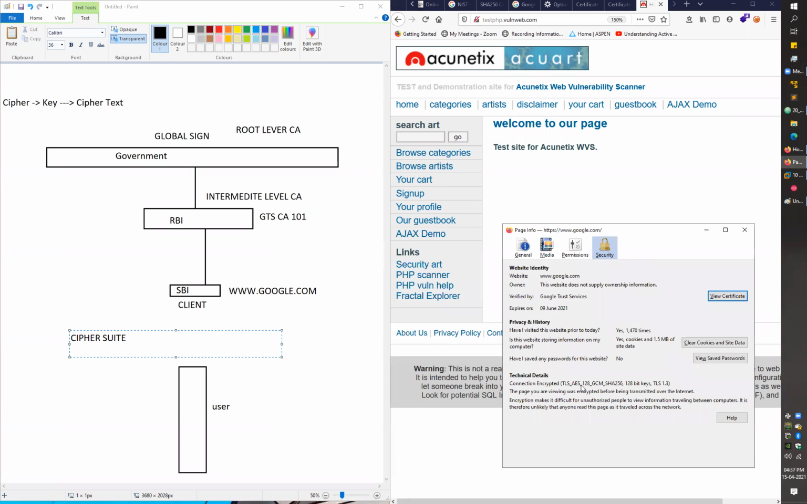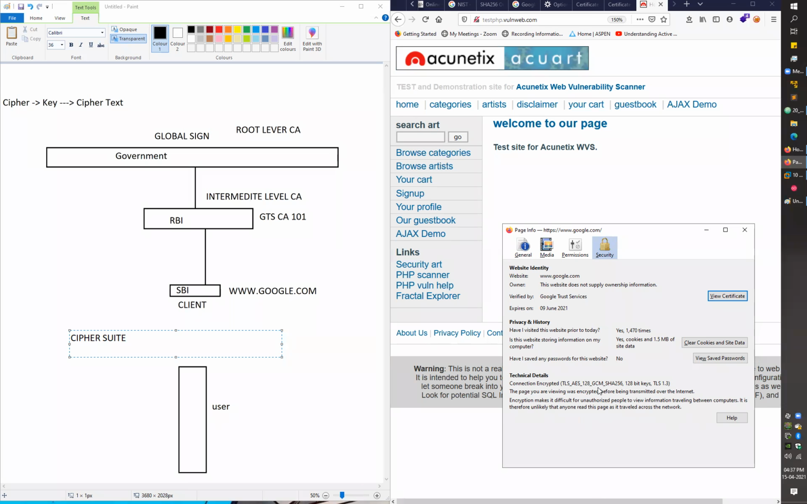contains values like AES 128 will be used to perform the encryption, and for hashing we use SHA 256. Again, it has the name of the encryption algorithm which we will be using for the encryption part, and it has the name of the hashing algorithm which we will be using for the integrity part. The combination of the hashing algorithm and the encryption algorithm is known as the cipher suite. It was generally used in the browser, right?